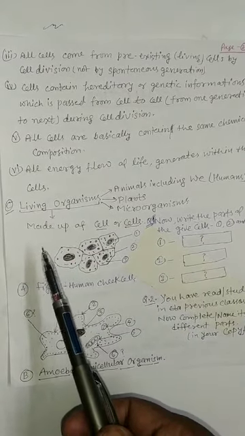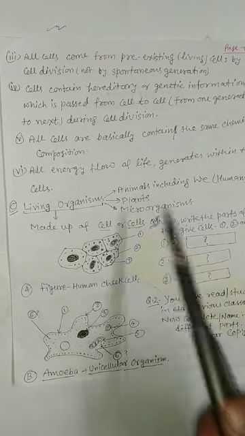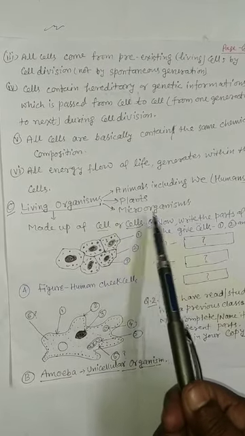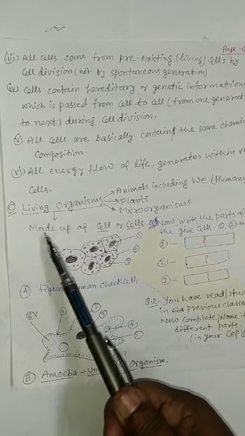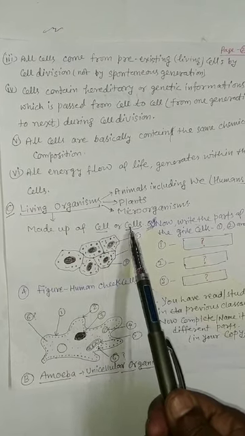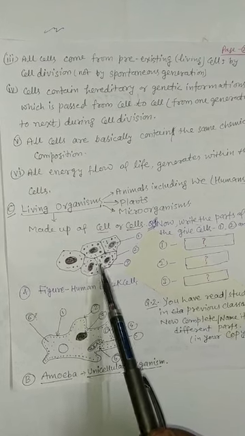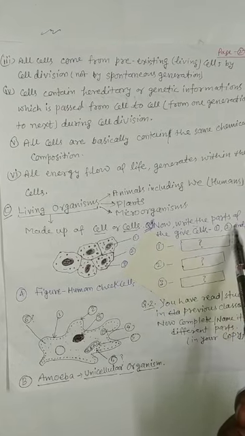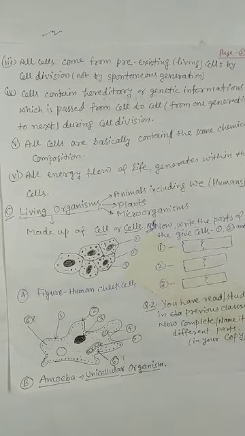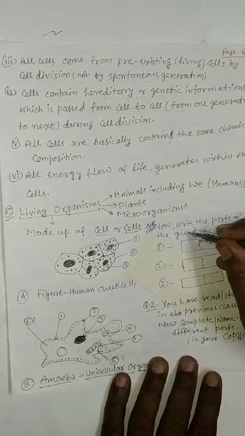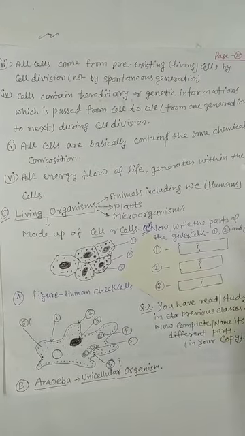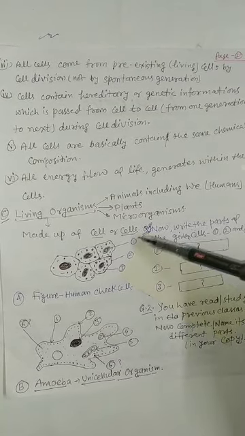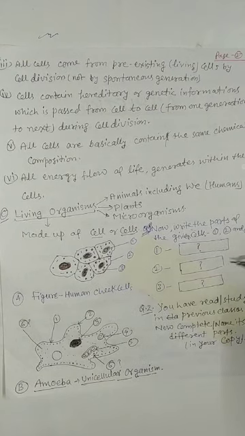Next topic is living organism. Living organism means animals including we humans, plants, microorganisms. Living organisms are made up of cell or cells. This is the picture of a human cheek cell. Now write the parts of the given cell. That is 1, 2, 3 marked. What is the name of the 1 marked, 2 marked, 3 marked in the cheek cell